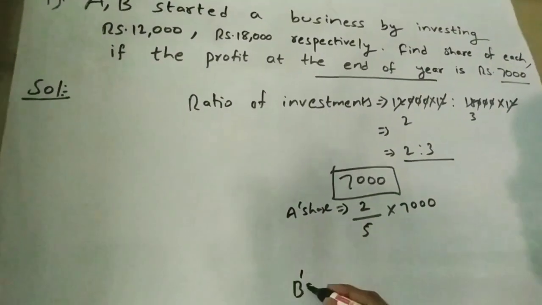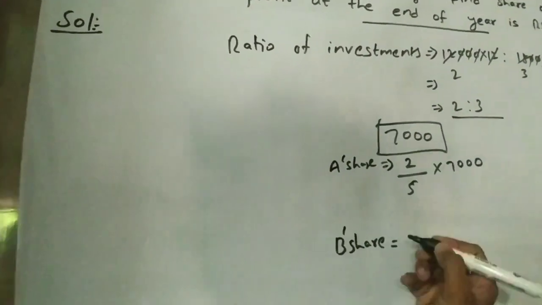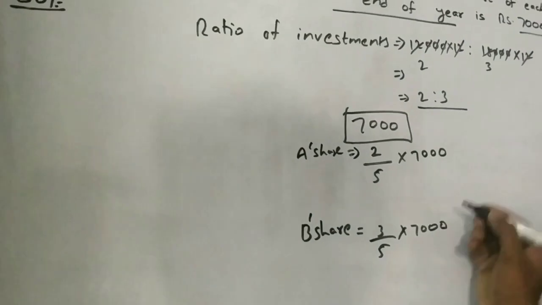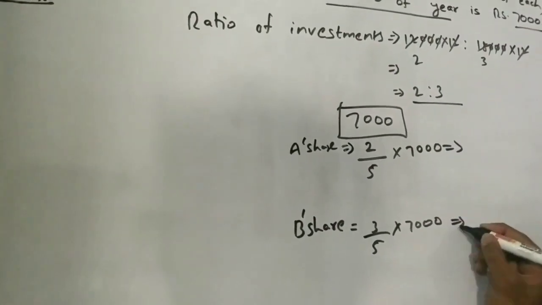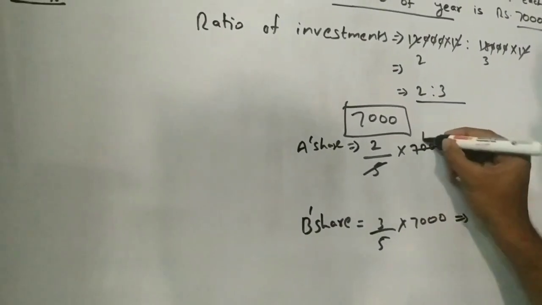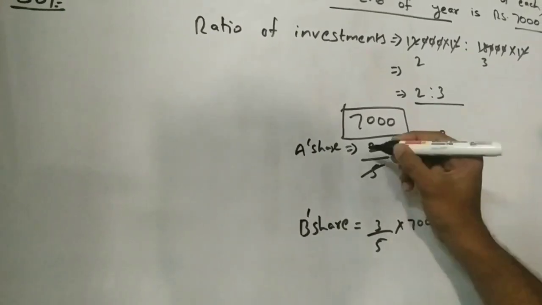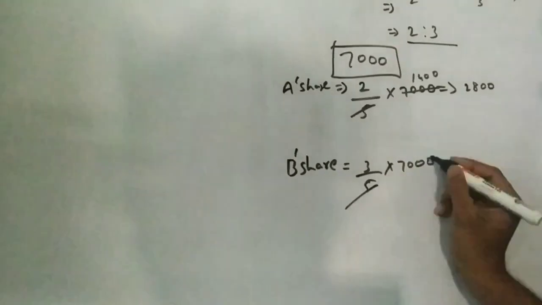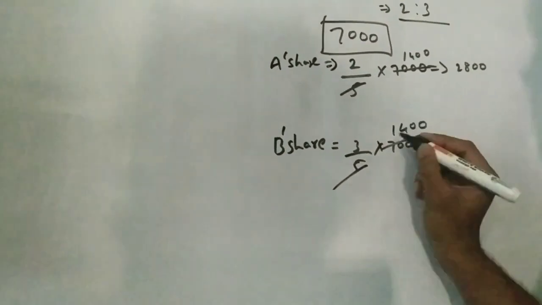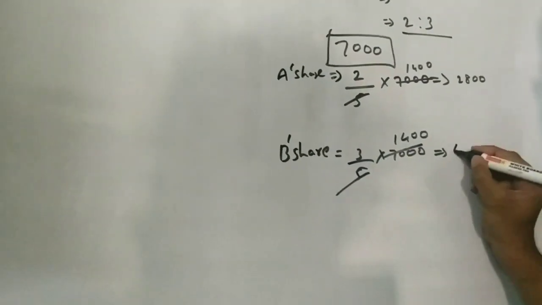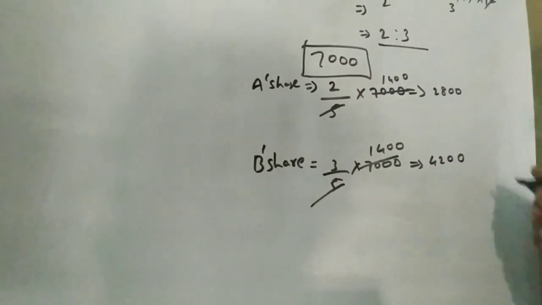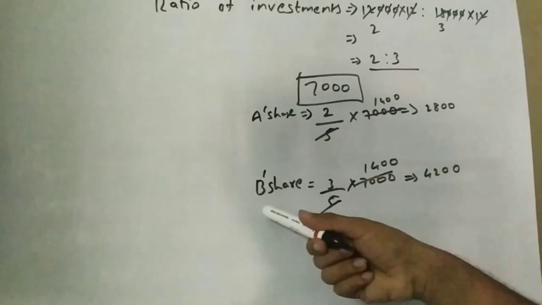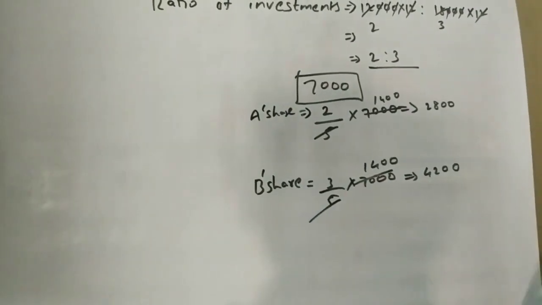And B's share will be 3 by 5 into 7,000. 7,000 by 5 is 1,400; 1,400 into 2 is 2,800, and 1,400 into 3 is 4,200. So at the end of the year, A will get 2,800 and B will get 4,200 rupees.